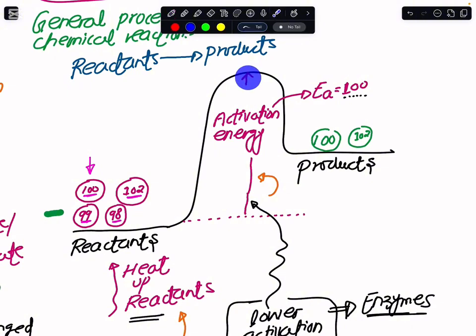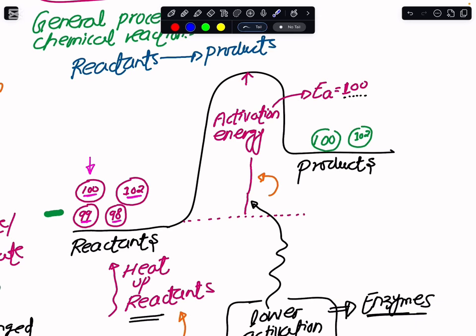So if I were to assume this barrier of energy, among these four reactant particles, I would be able to convert this reactant into product and this reactant into the product. The reactants that have energy lower than this activation energy would not be able to change into the product. So the scenario is: how can I convert these reactants with low energy into the product? There are two ways. Either I start to heat these reactant particles so that their energy could be increased, or the other option is that I should decrease this barrier of the activation energy.